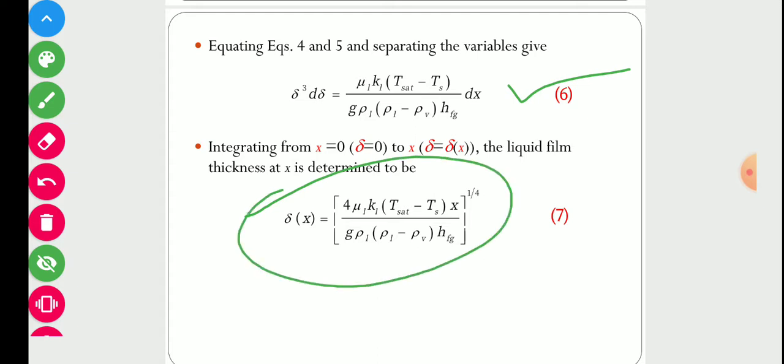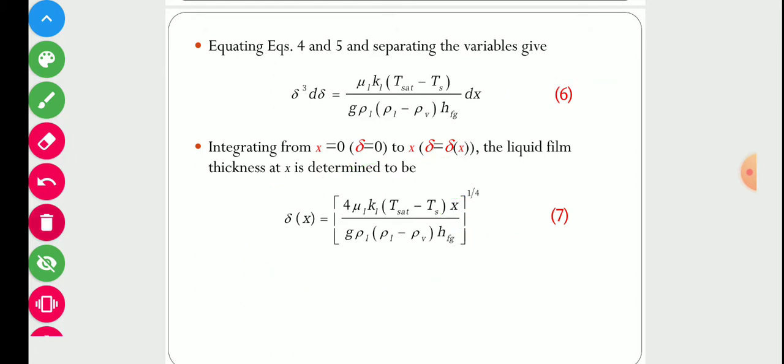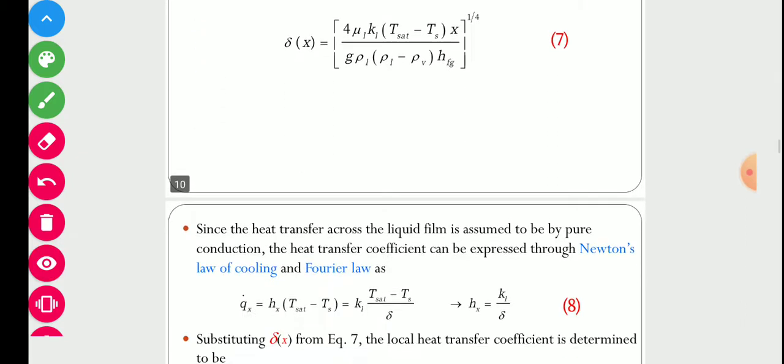In that way we can calculate the thickness of the condensate layer with respect to height, or x. If the height of the liquid film changes, its thickness will also change, and they are directly proportional. So we can calculate the thickness of this condensate layer at any point.